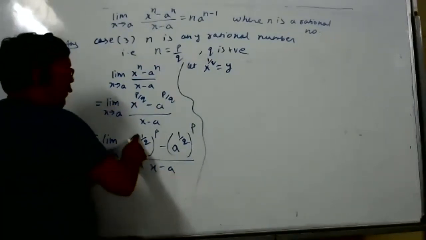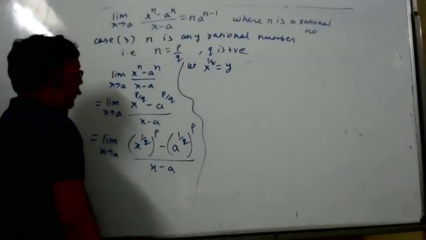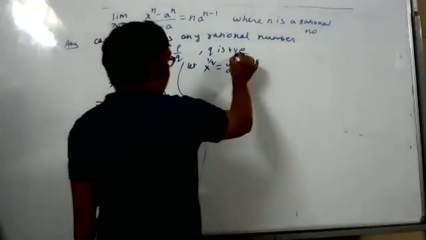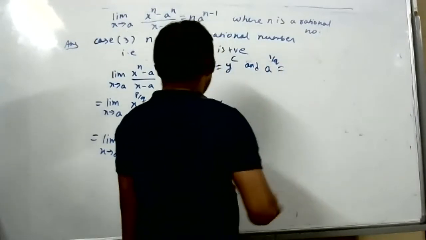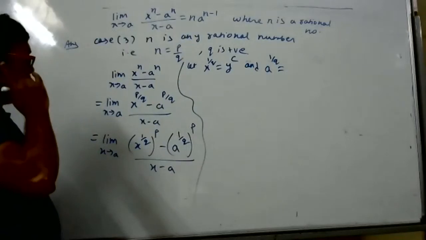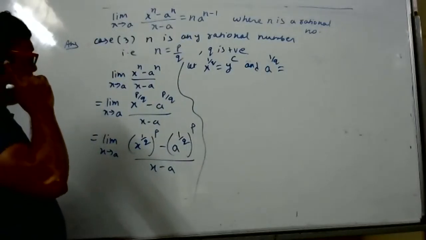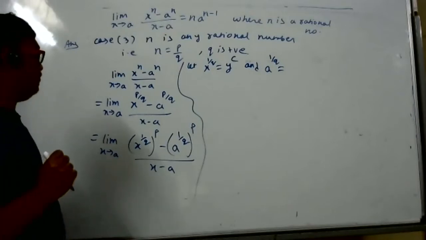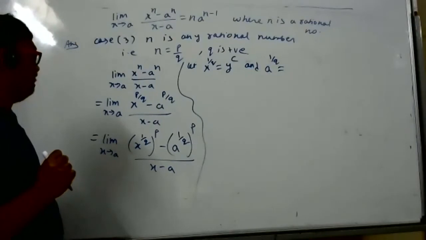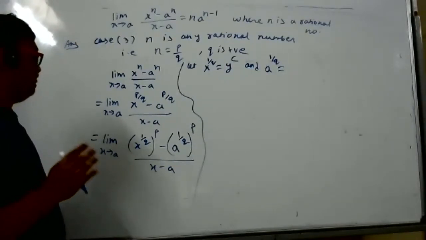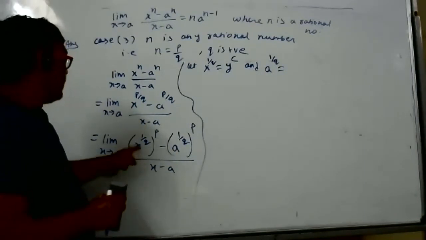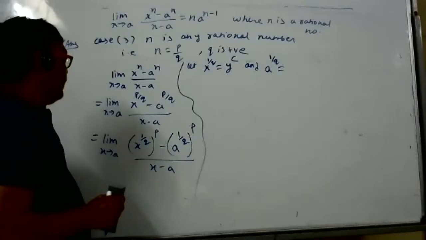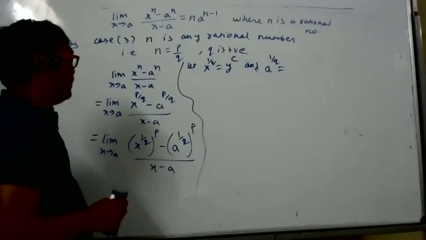So I assume let x to the power 1 by q be equal to y to the power c, and a to the power 1 by q as something.